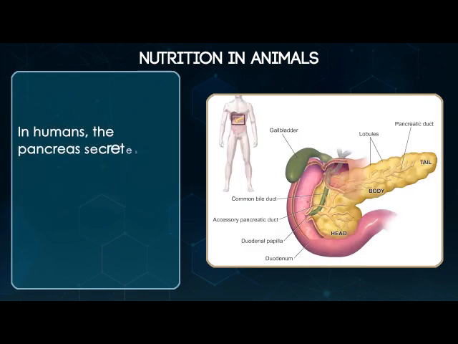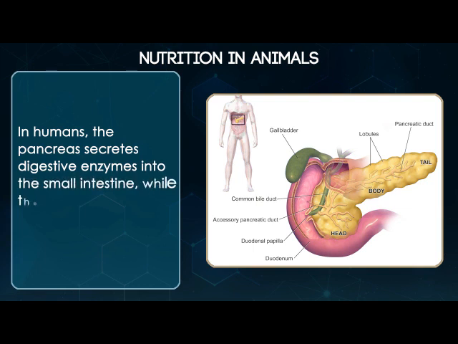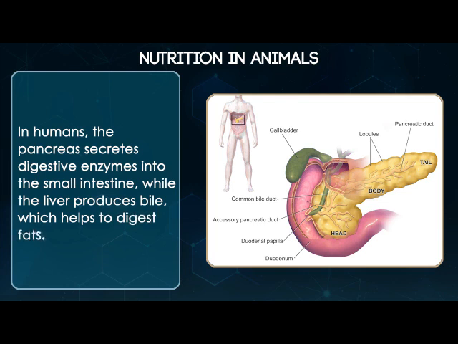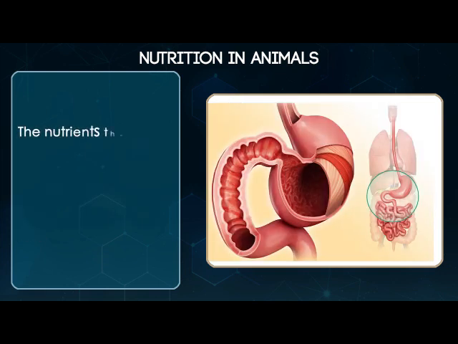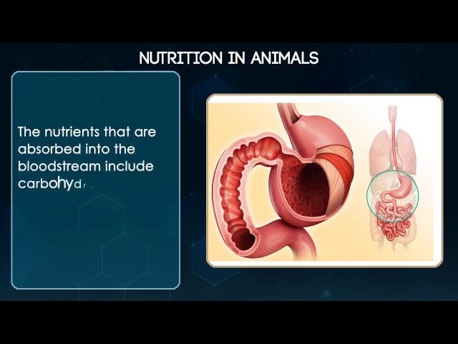In humans, the pancreas secretes digestive enzymes into the small intestine, while the liver produces bile, which helps to digest fats. The nutrients that are absorbed into the bloodstream include carbohydrates, proteins, fats, vitamins, and minerals.